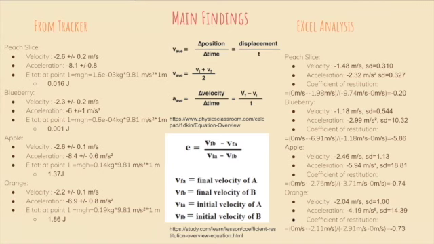However, we saw that the apple had the closest acceleration to gravity on Tracker. However, the average velocity found on Excel was smaller for most trials. Additionally, we can see for both Tracker and Excel that the standard deviation is largest for the acceleration values of the blueberry, apple, and orange.